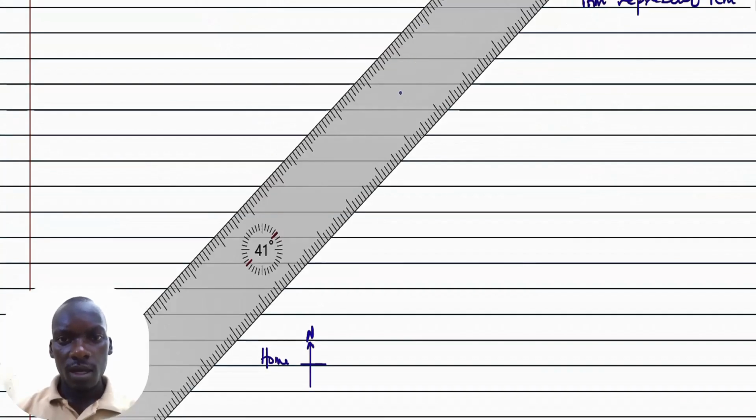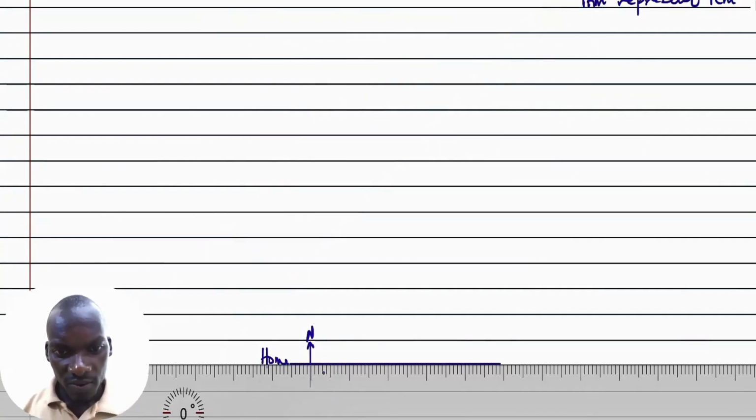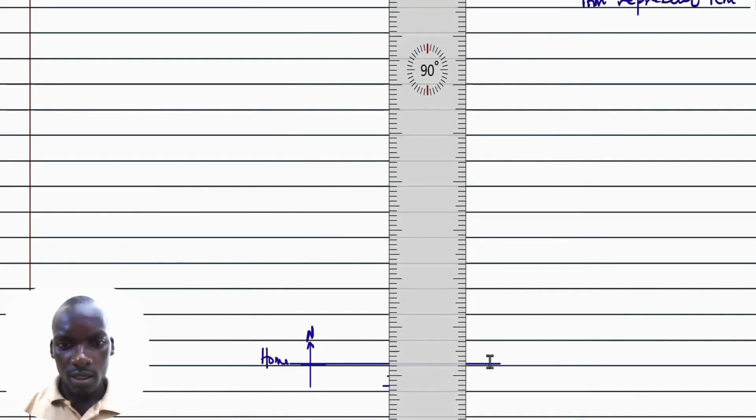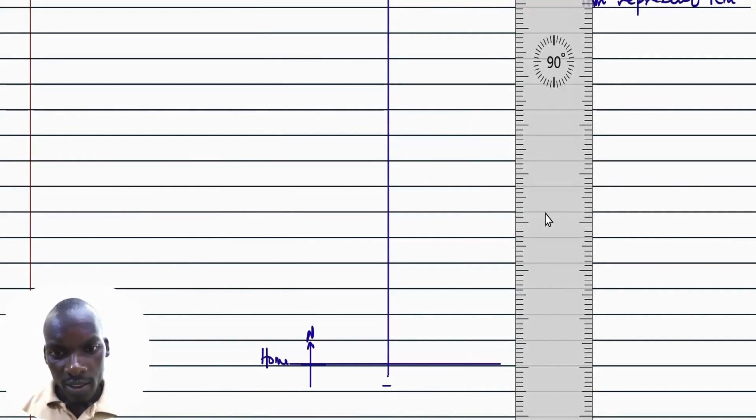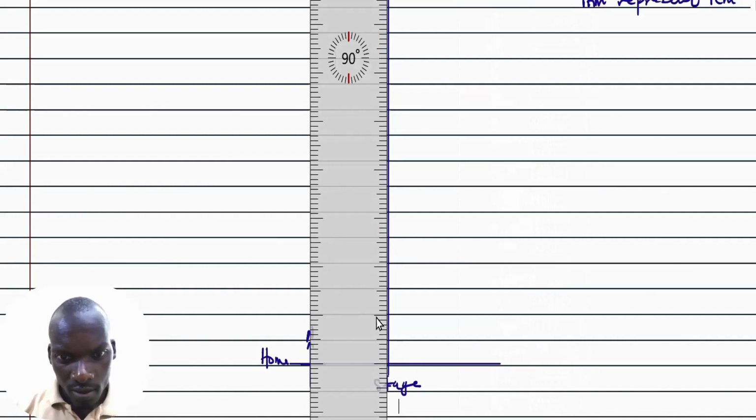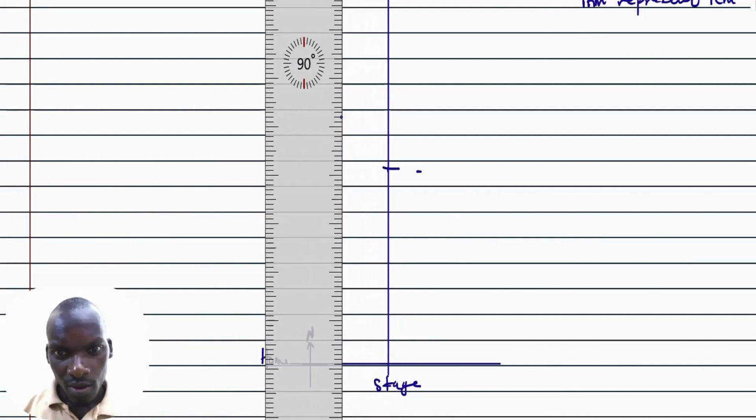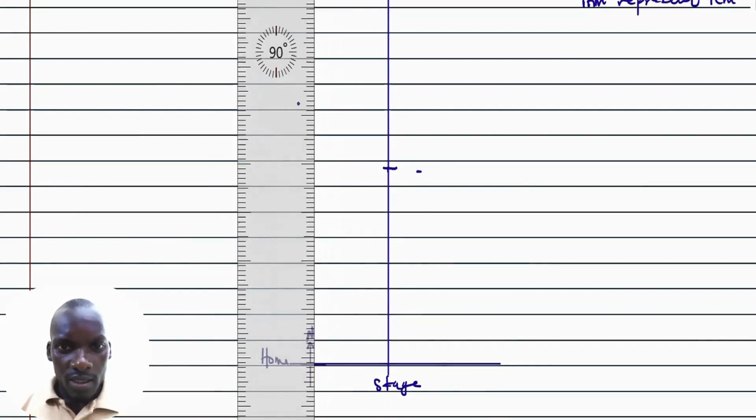Let me get a ruler. So I draw. Then let me measure off the 4 centimeters. This is 1, 2, 3. The fourth one is going to be at this point here. Our stage is there, and it still continues to move from the stage 8 centimeters. So I'm going to measure off 8. At this point, this is the stage. Then to trace the school, we need to measure off the 8 centimeters. So this is 1, 2, 3, 4, 5, 6, 7, 8. It is here at this point. So this is where we have the 8 centimeters ending.